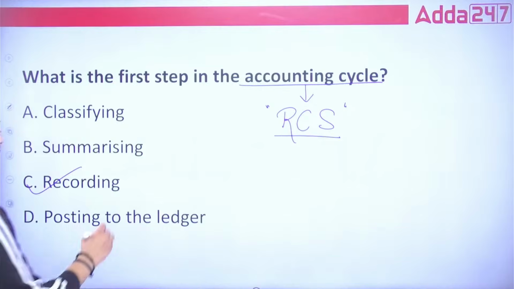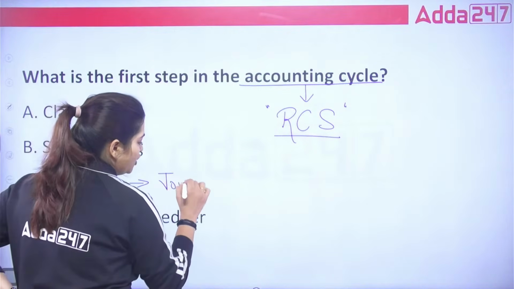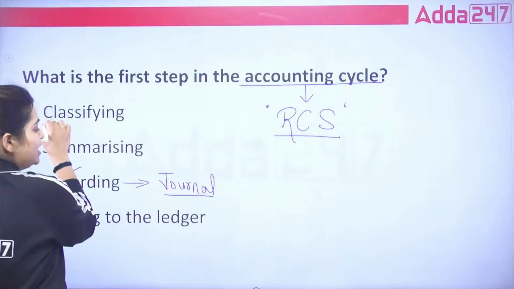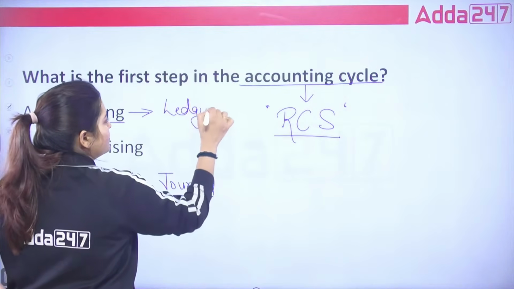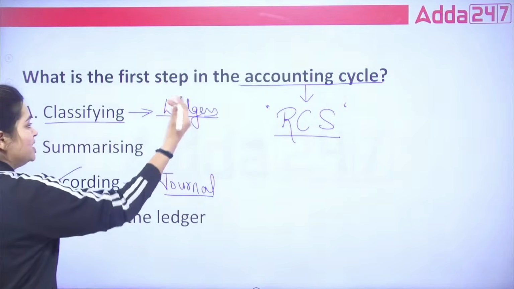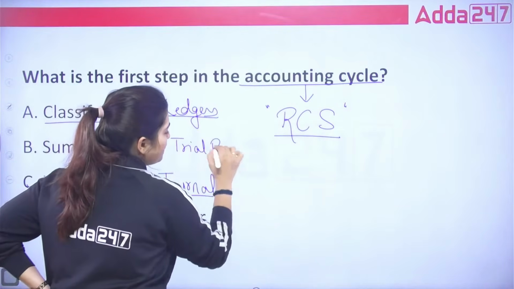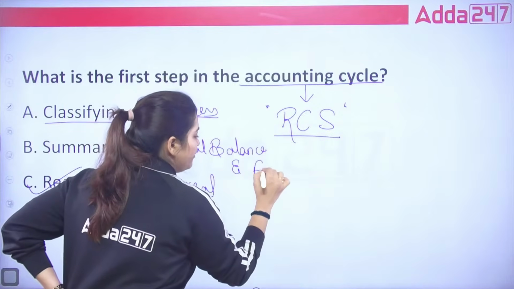Under this recording, we create all your journals, okay, where we record all your transactions. That is journal. From this journal, you create ledgers. Okay. Now from this ledgers, you create trial balance and final accounts.